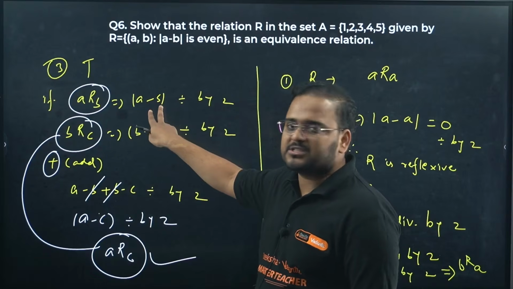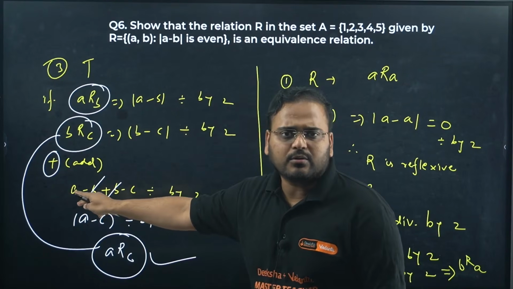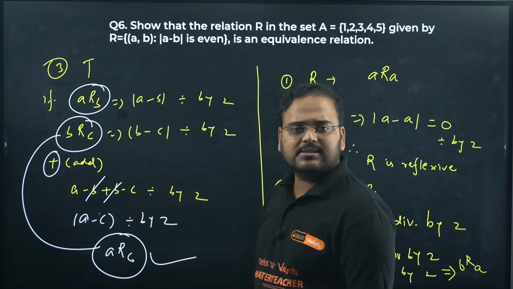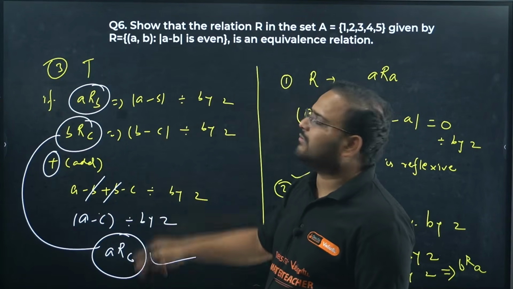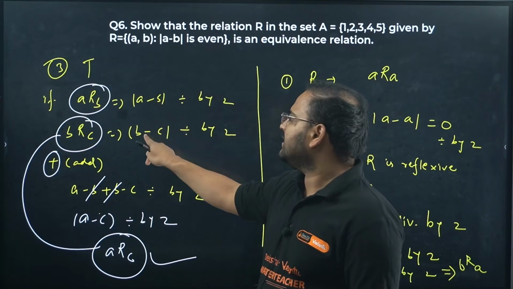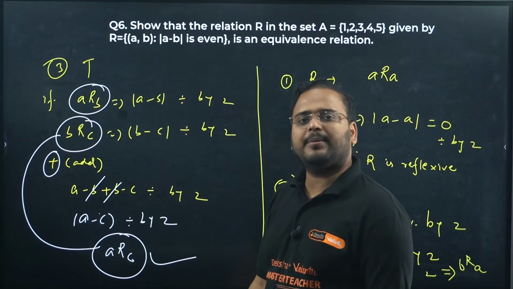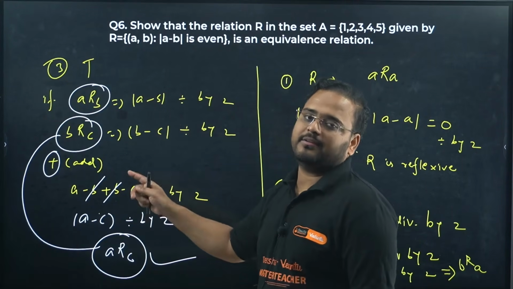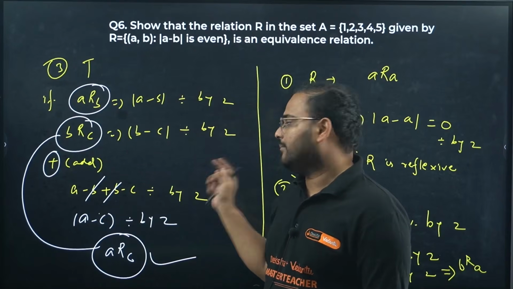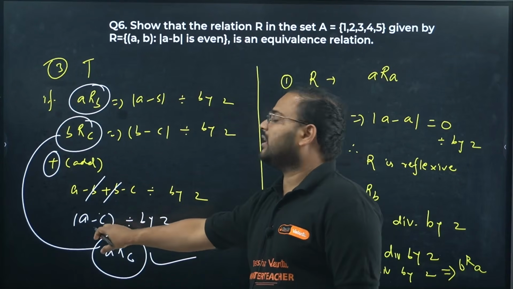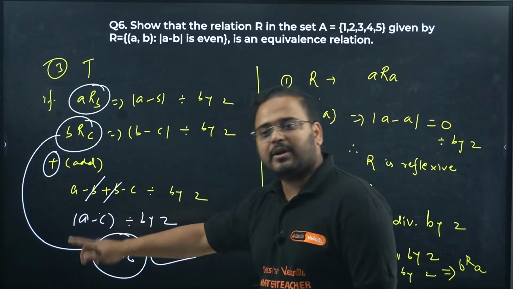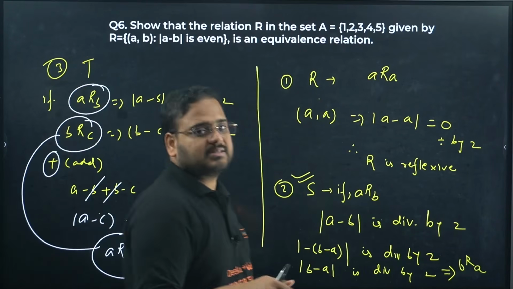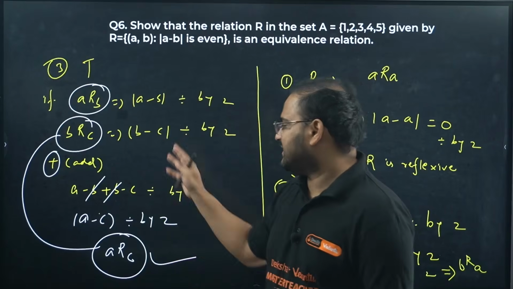If A minus B is positive, it will come out as A minus B only, no? If B minus C is positive, it will come out as B minus C only. So B and B cancel. If you want, you can take it as negative also. B minus A, C minus B. What will happen in that case? Again B and B will be cancelled. You'll have C minus A, not A minus C. But you have to take the minus sign again to make it A minus C, right? Because you're taking the negative case. So both cases are actually the same, no?